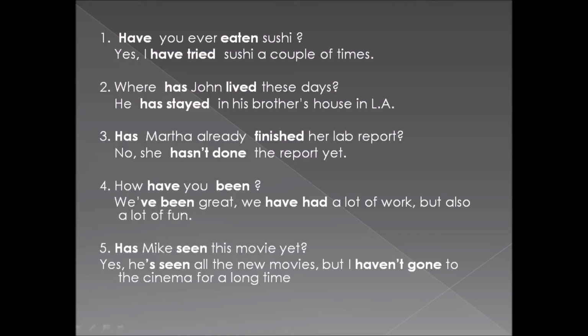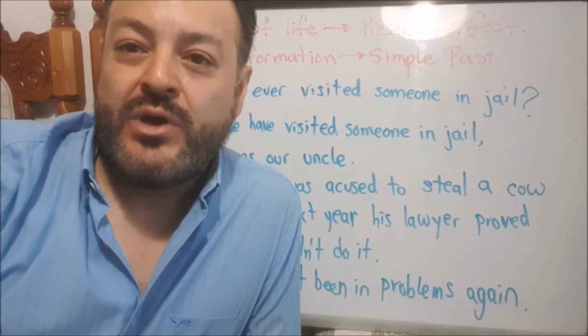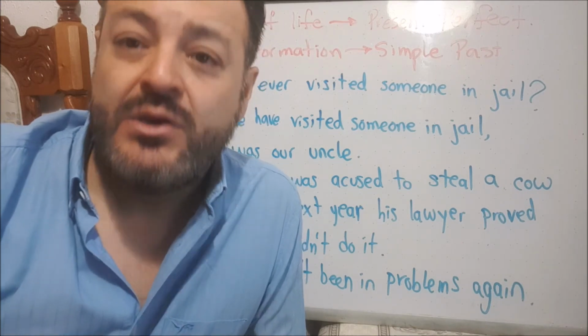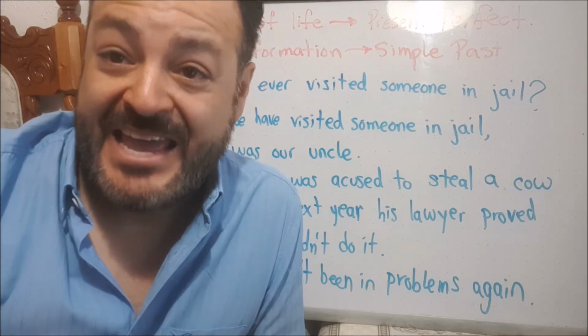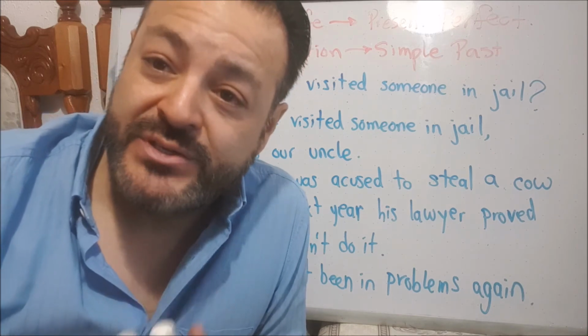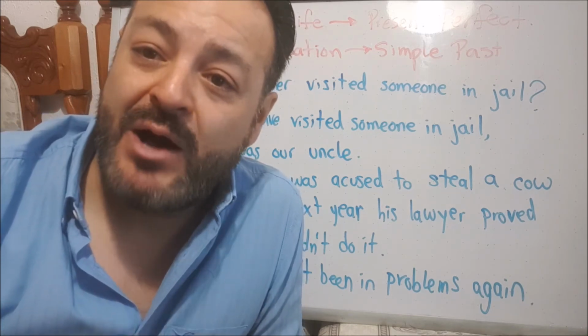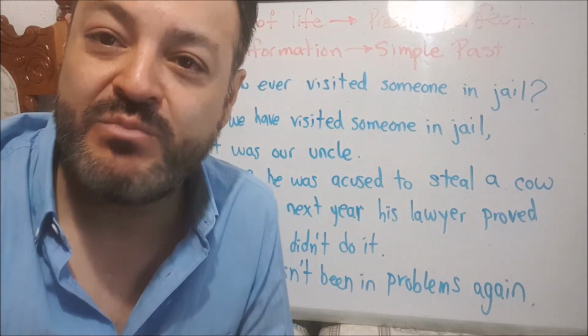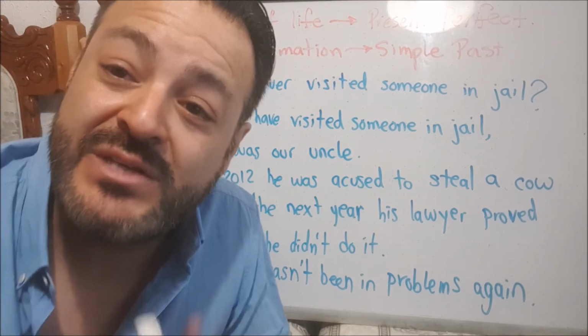Here are the answers. Now, to talk about our experiences of life, to express what we have lived, we use the present perfect tense. But to present additional information about one experience, we do not continue using present perfect tense. We have to use simple past.